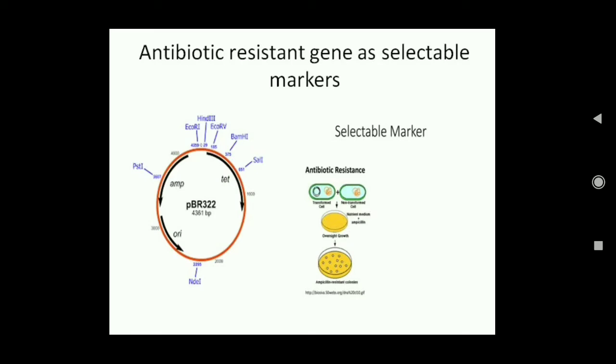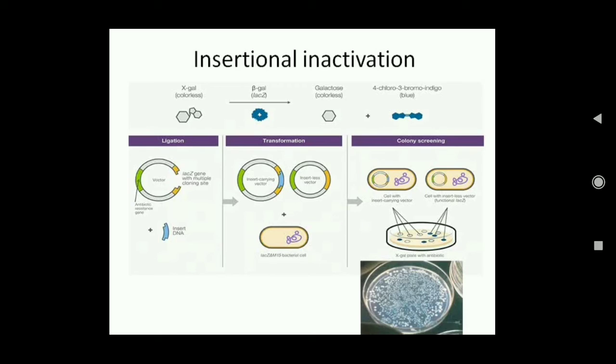First of all, in the first case we use ampicillin to find out whether this plasmid has entered into the cell or not. So when the colonies grow, we know that the plasmid has entered into the cell. And in the second case, if we use a tetracycline medium, we will know whether the insertion in the tetracycline region has taken place or not, and then we know that the foreign gene is present and there has been a recombination. Okay, now this ampicillin and tetracycline plating is quite a cumbersome process. First you have to put it in ampicillin, then you have to put it on tetracycline to find out.